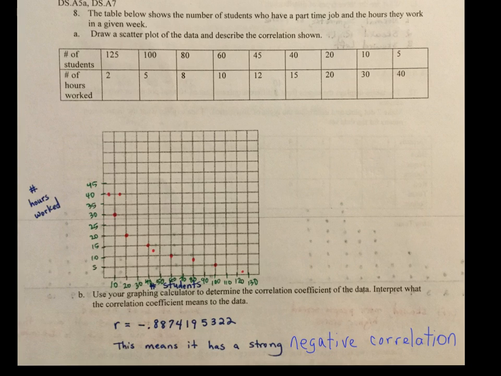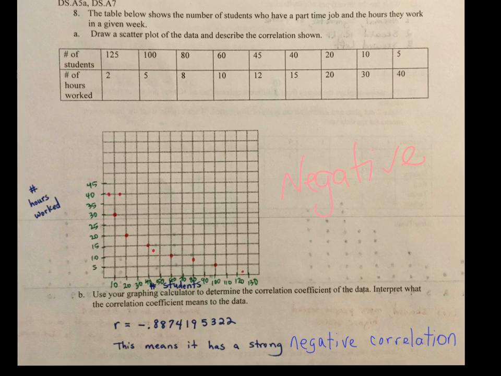All right, number 8 said, the table below shows the number of students who have a part-time job and the hours they work in a given week. Then they ask you to draw a scatter plot of the data and describe the correlation shown. So, again, I knew that this value up here was my x and this value was my y. So I have that labeled, as you can see there, and I just put the dots on the paper. As I'm looking at this, I can tell that if I'm going to describe this, I'm going to say it's definitely a negative correlation.